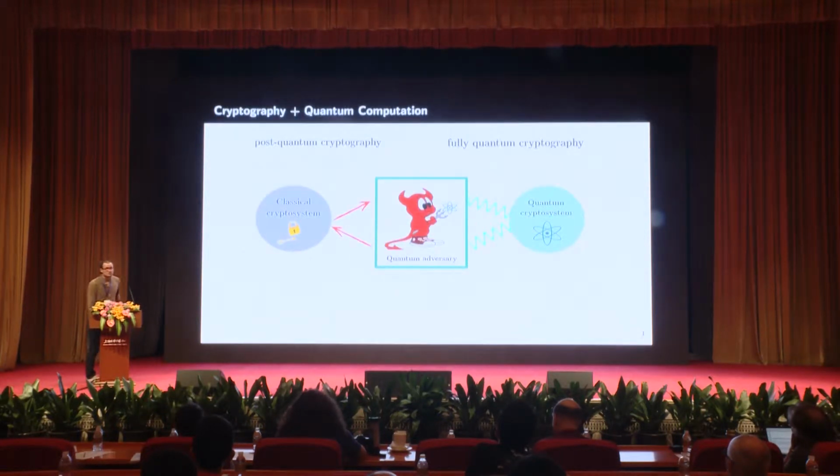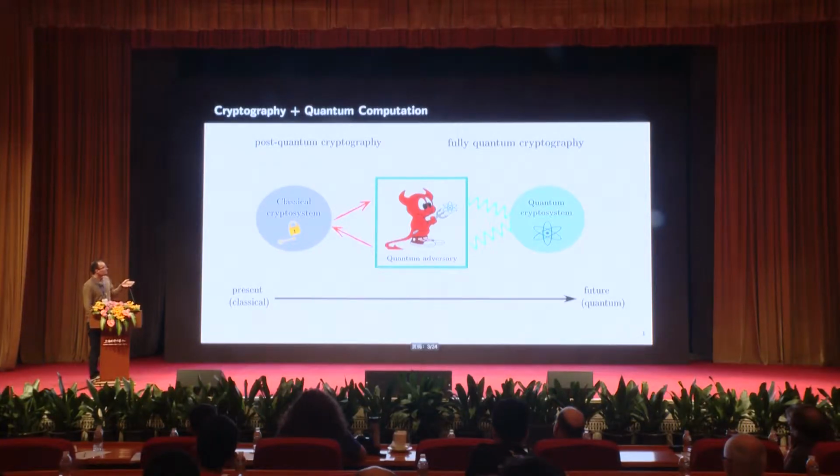So modern crypto is a very diverse field, as we all know. So we talk about post-quantum crypto, where we consider classical crypto systems, but we imagine that there are quantum adversaries out there who might have a quantum computer in their garage, and they might listen to a classical channel, and in the case of RSA, say they might factor a large integer, for example. But then on the other hand, we also have fully quantum crypto, where everything is quantum, right? Encryption and decryption are now quantum operations, and we think of quantum channels that transmit quantum information or quantum states.